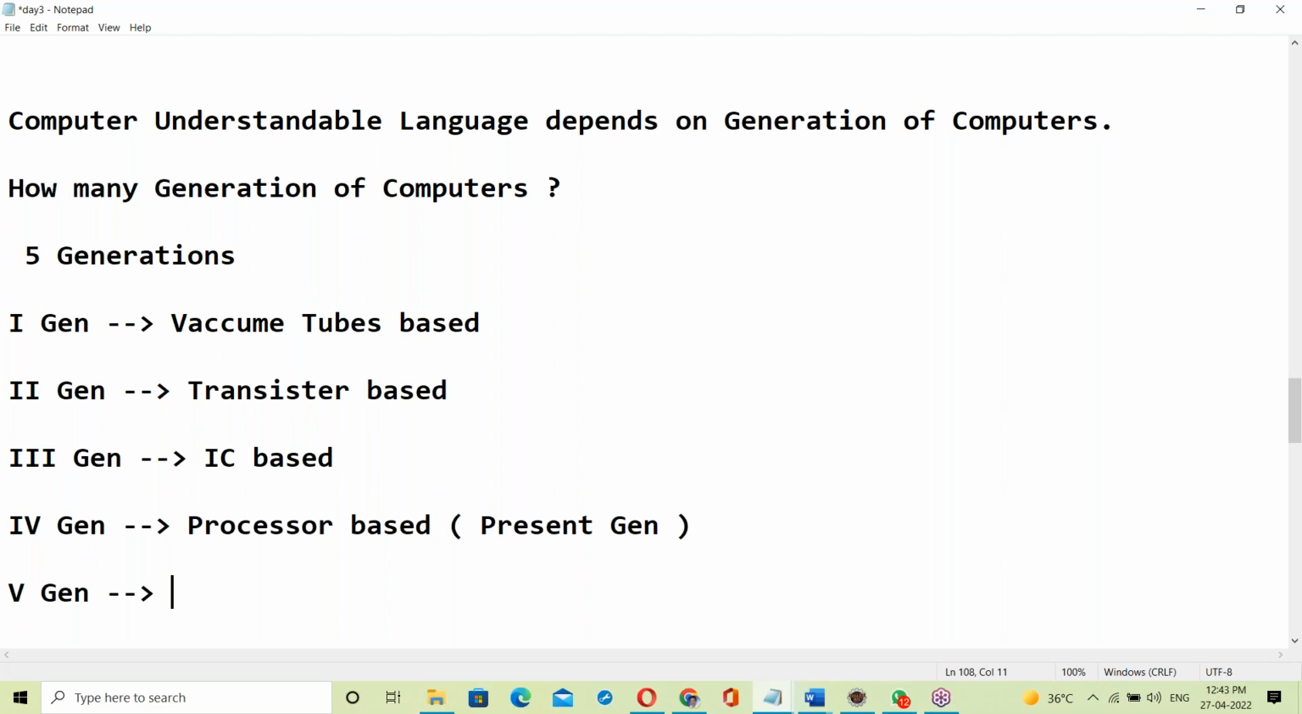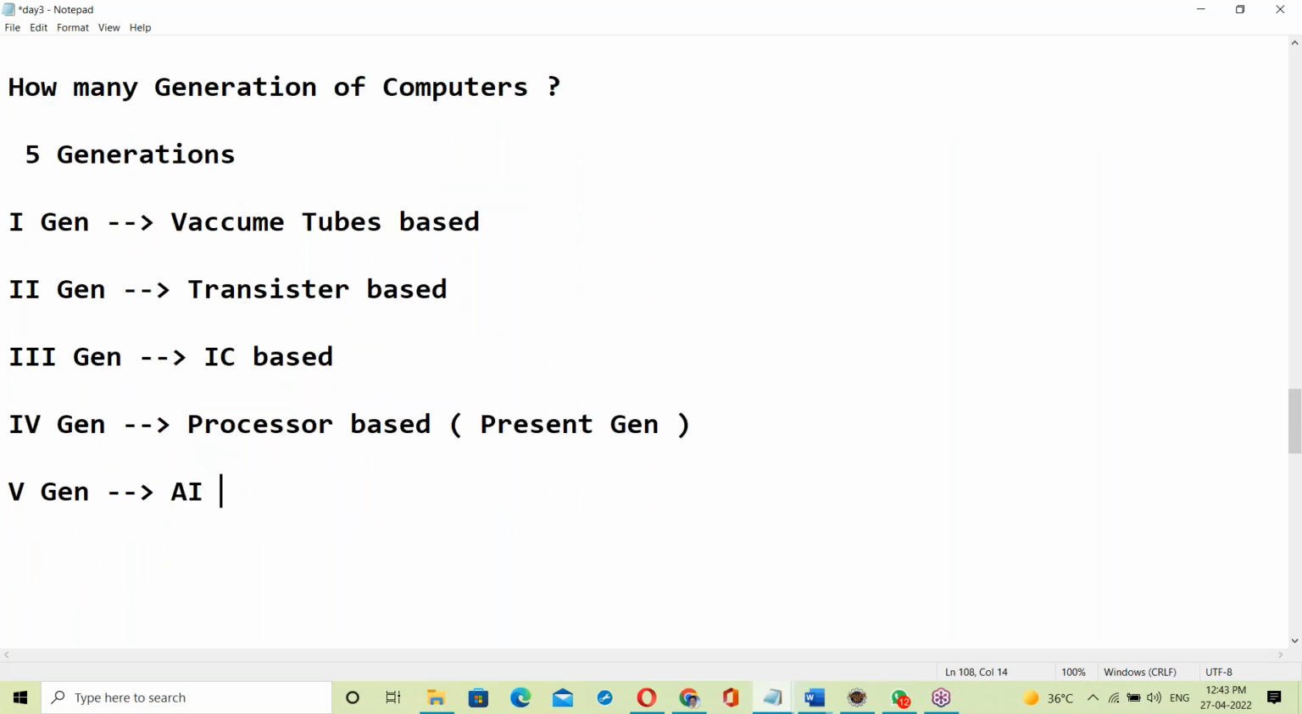We'll be moving to computers shortly, maybe 2024 or 2025, when that future generation comes. So which is the future generation here? Yes, AI. Fifth generation. It's a future generation.